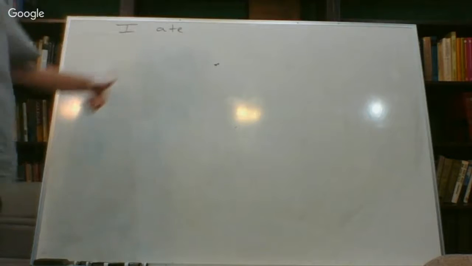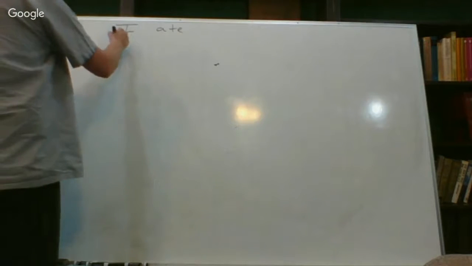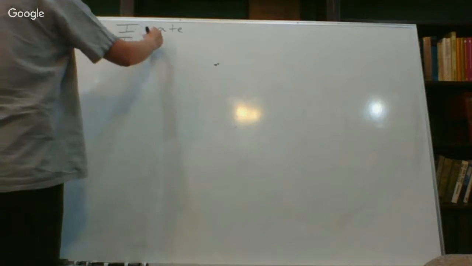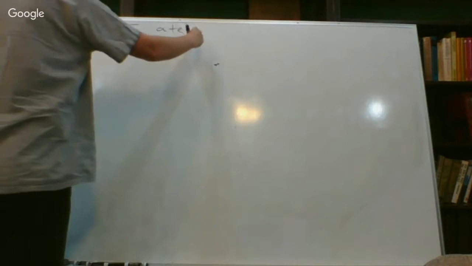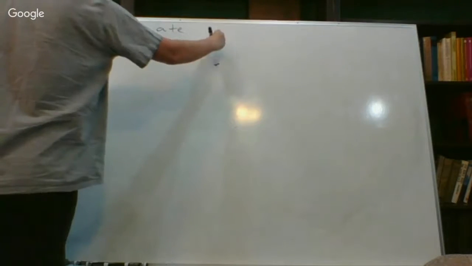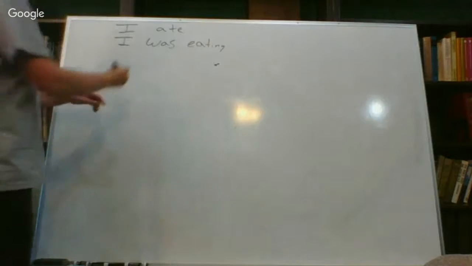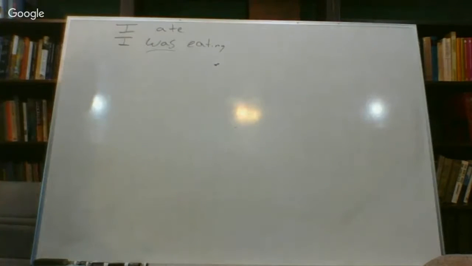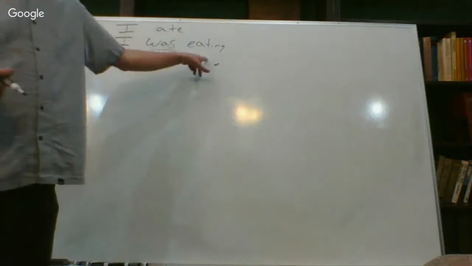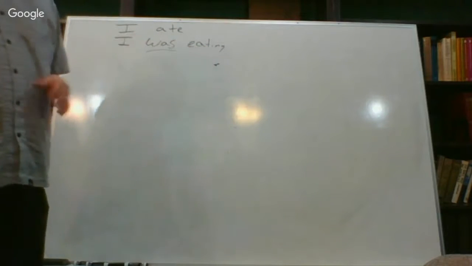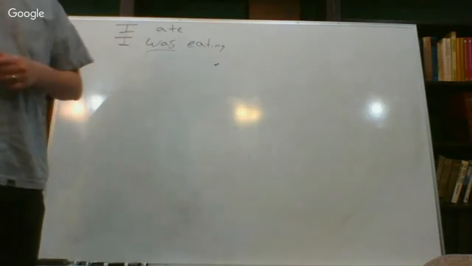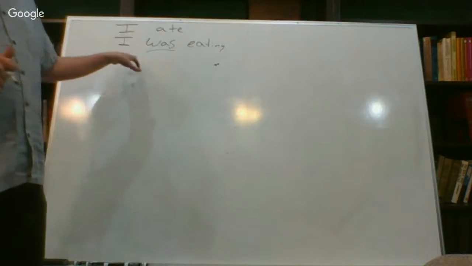It's completed. I ate. And we can also introduce the continuous action. I was eating. And this is where we're going to include the to be verb "was." It is going to be past tense with the participle "eating," with that -ing. So "I was eating food" tells you that it's a bit of a continuous action.